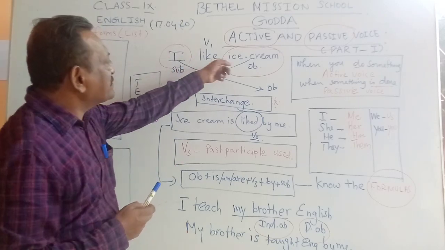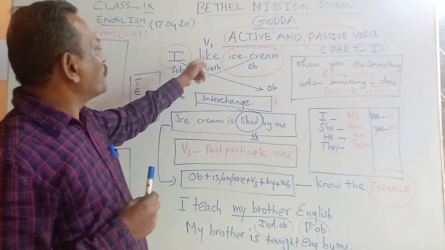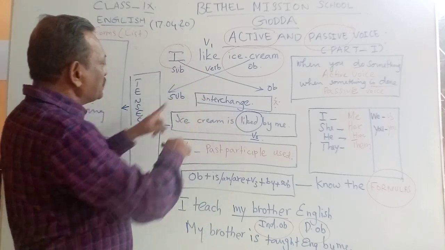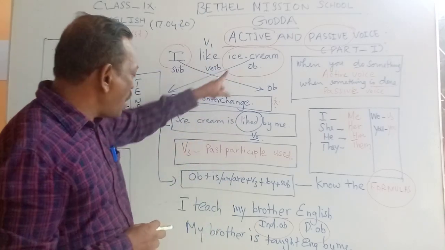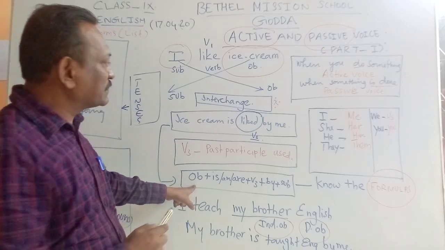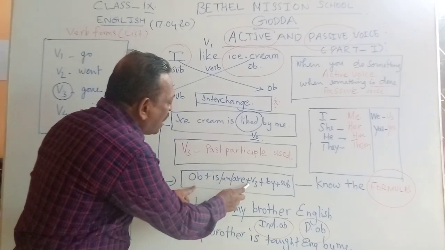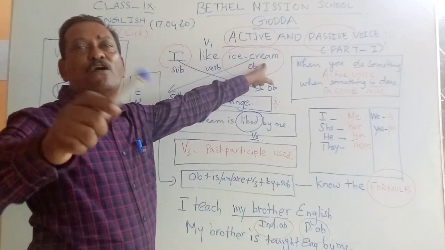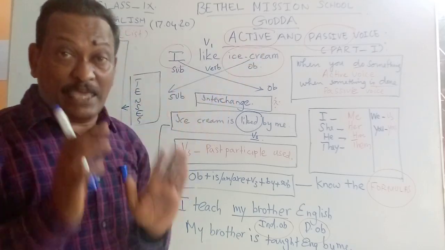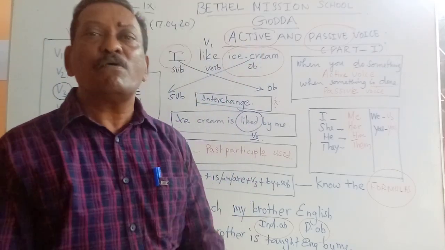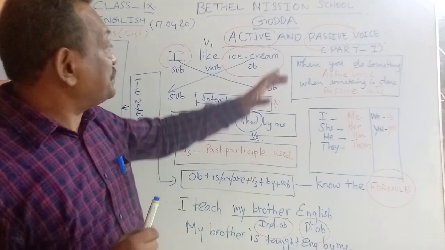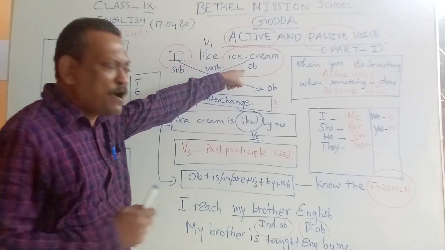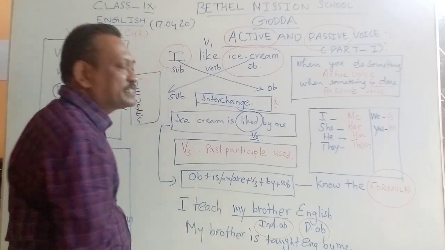So this is a present simple tense. I followed by the first form of the verb, that is like. Now when you change this, you see there is a formula. Object comes in the beginning. And is or am or are, any one of them is used according to the number of objects. See whether the object is in the singular form or in the plural form. So if it is in the singular form, is used. You see, I like ice cream. Ice cream is in the singular form, so I have used is.